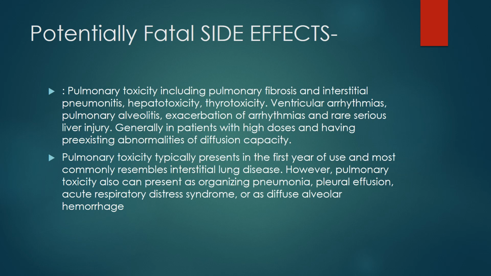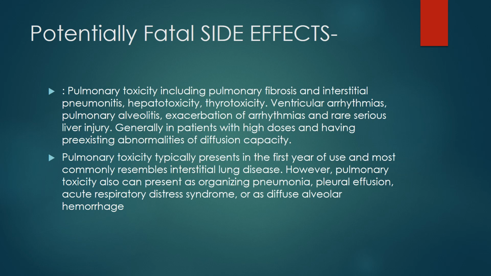Potentially serious side effects. So the main potential side effects include lung toxicity: pulmonary fibrosis and interstitial pneumonitis, hepatotoxicity, thyrotoxicity, ventricular arrhythmias, pulmonary alveolitis, exacerbation of arrhythmias, and rare serious liver injury. Generally in patients with high dose and pre-existing abnormalities of diffusion capacity. Okay. If we specifically discuss pulmonary toxicity, it typically presents in the first year of use and most commonly resembles interstitial lung disease, also called ILD. So the features of amiodarone toxicity resemble interstitial lung diseases.